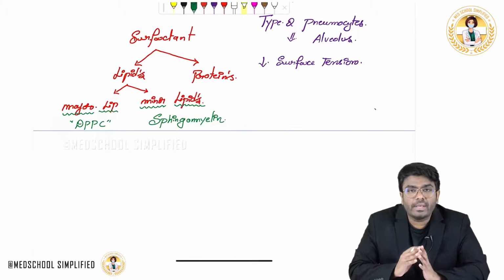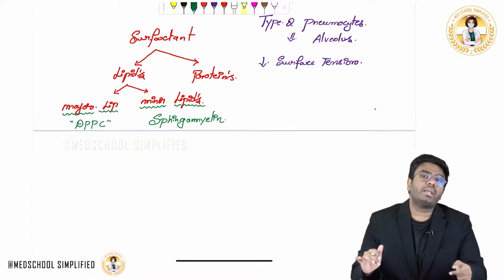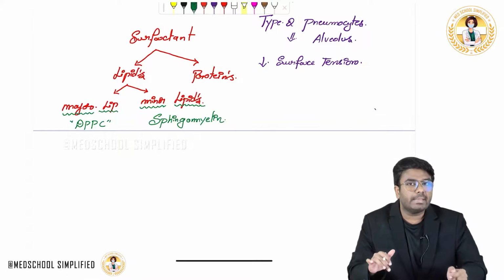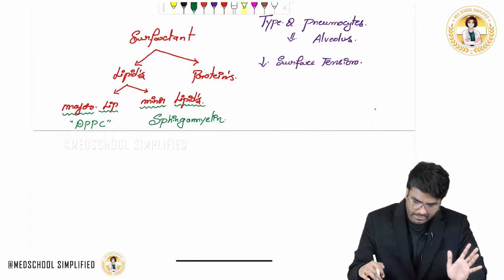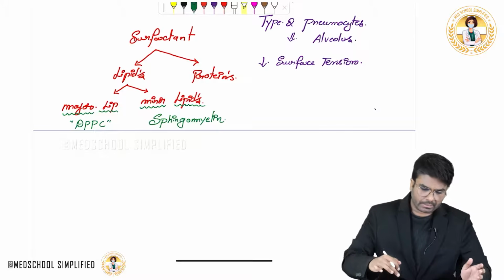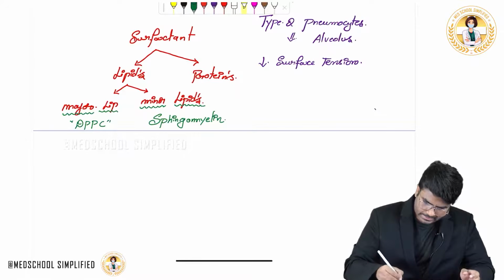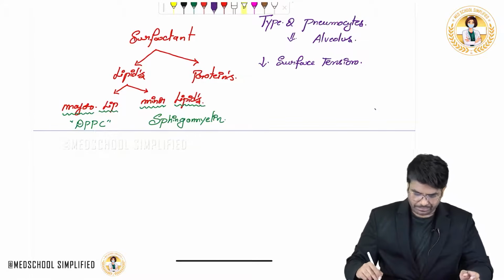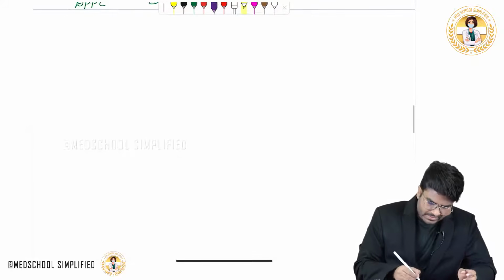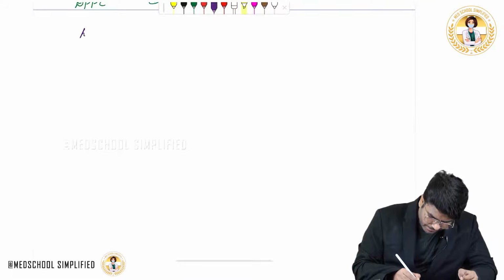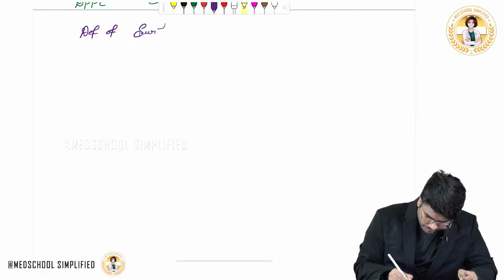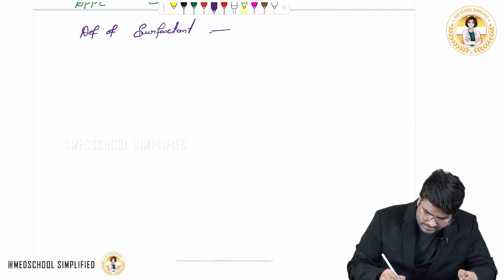Okay, so sphingomyelin is a minor lipid and dipalmitoyl phosphatidylcholine is the major lipid in the surfactant. Okay, done. Now, here, what I want you to know is some integration. If there is a deficiency of surfactant, it will cause which disease?